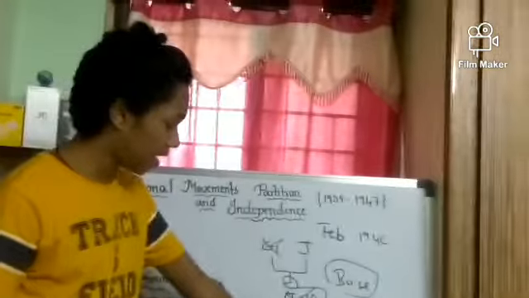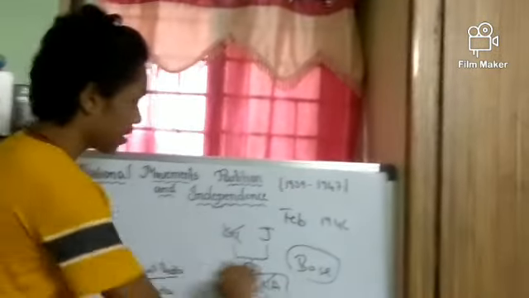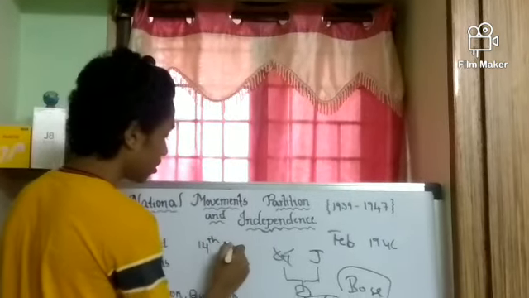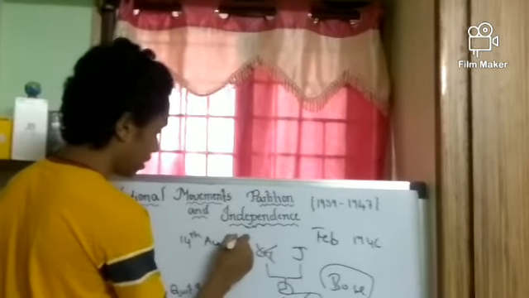It was the victory of Britain. Now Muslim League Party was happy, India was happy, and finally Mountbatten told that on 14th August 1947.